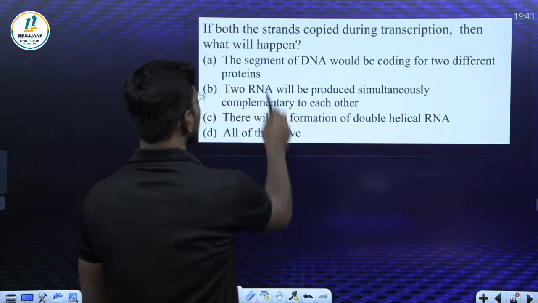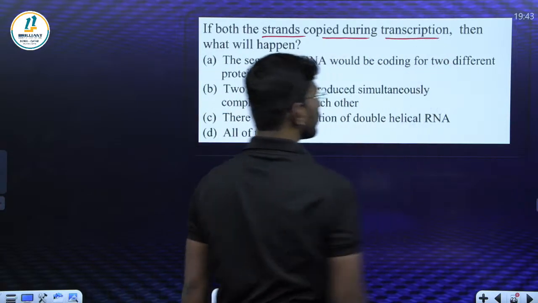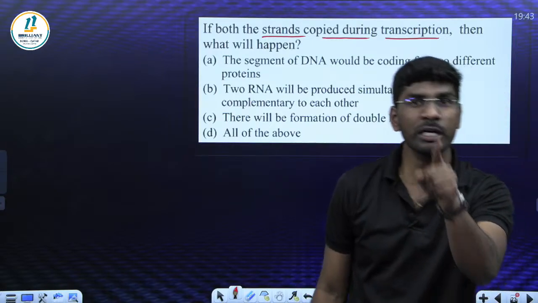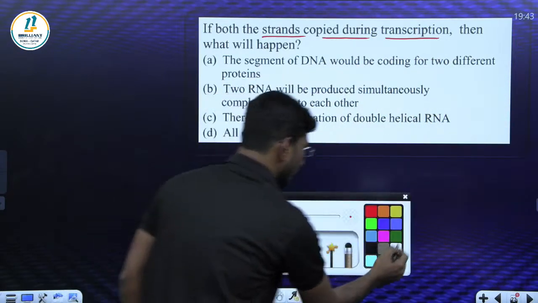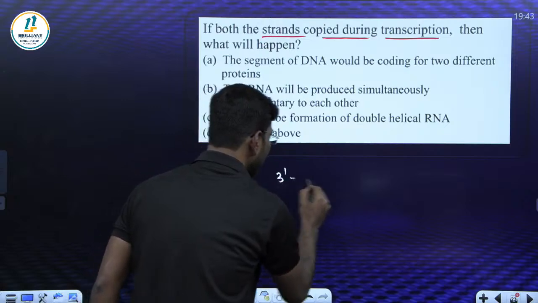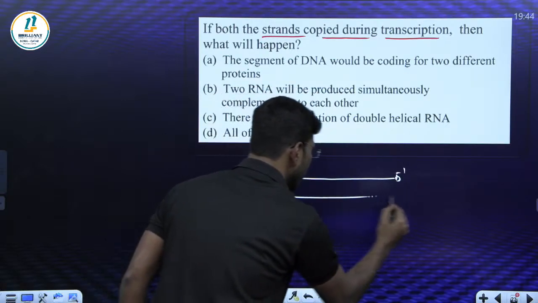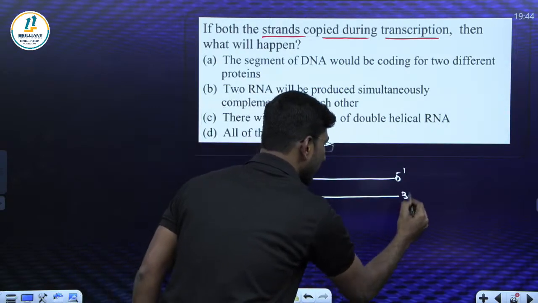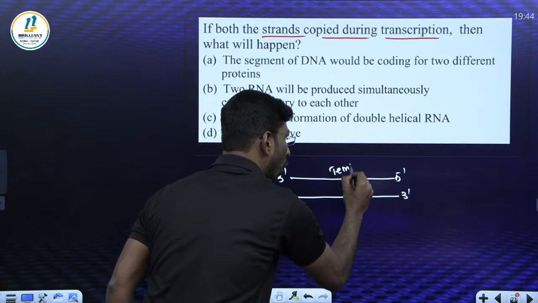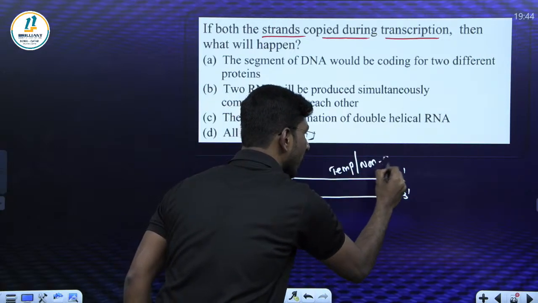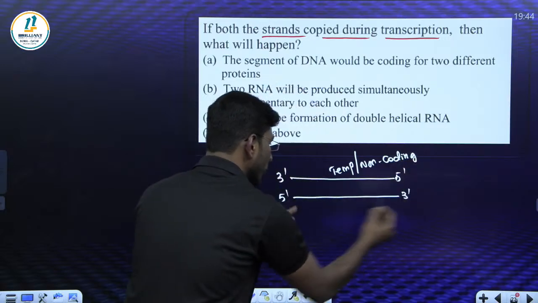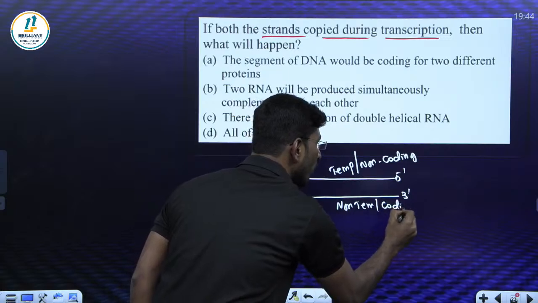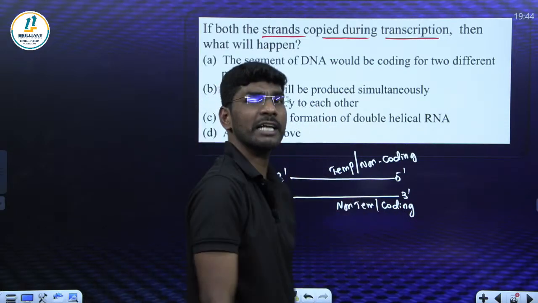What about this? If both strands of DNA are copied during transcription, both DNA strands. Do you remember that day I told you? Yes, absolutely. Tell me. Here, this is a DNA sequence, my dear. This is called 3', 5'. What about this one? Complementary is 5', 3'. Tell me, the first one is called the template or non-coding strand. Non-coding. 5' to 3' is called what, beta? Non-template or coding strand.